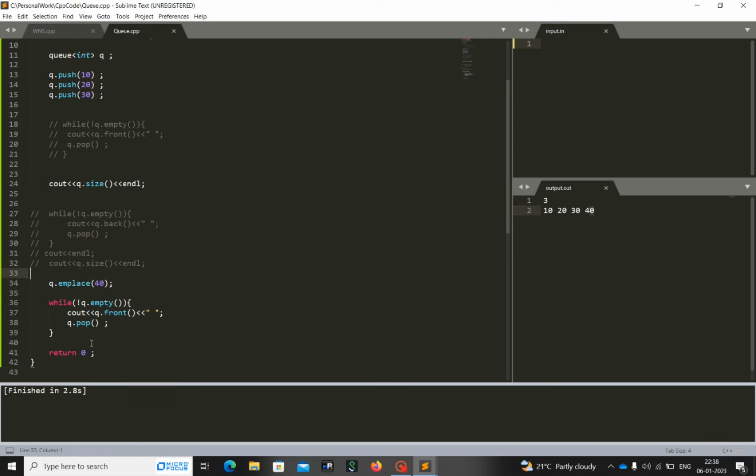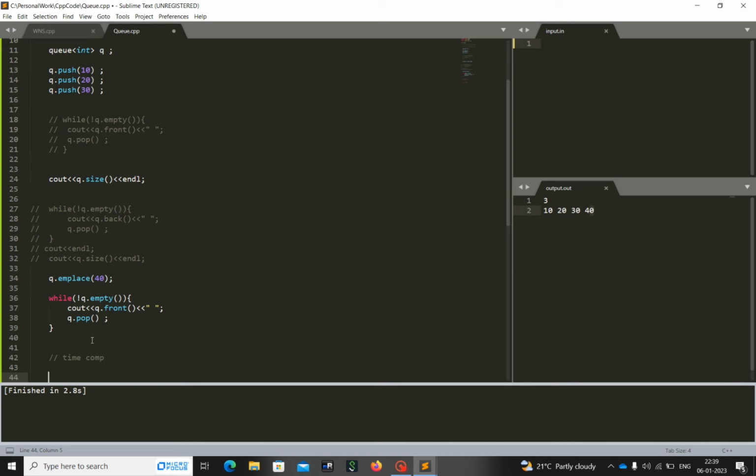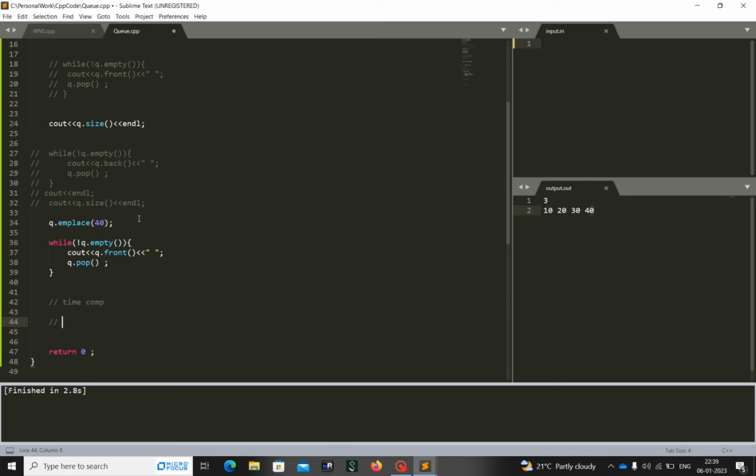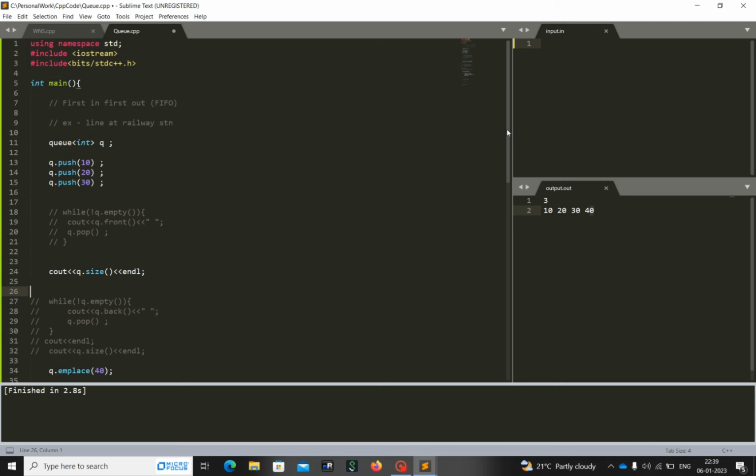So let's talk about the time complexity of these methods or functions. Time complexity is a really very important part, as we are in an era where we have to think about our memory as well. So every method is big O of 1, because we are not computing anything: pushing an element at the end, getting the element from the front, getting the element from the back, or removing the element from the front of the queue. That is also big O of 1 time complexity. So every function we have discussed behaves with big O of 1.